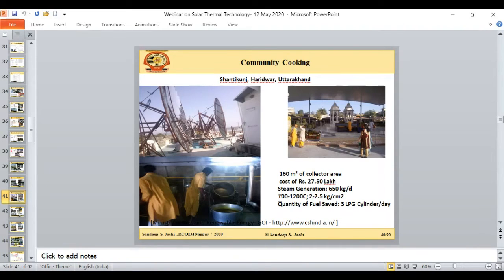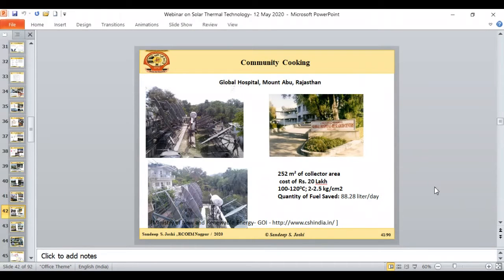So this pressurized hot water is coming as a flash steam to their kitchen, and that steam is utilized for the cooking application. So there are a lot of applications of cooking. For example, this is one application in the Global Hospital in Mount Abu, Rajasthan. Again, they are using the Scheffler cooker. These are the Scheffler cookers which are installed at the rooftop.